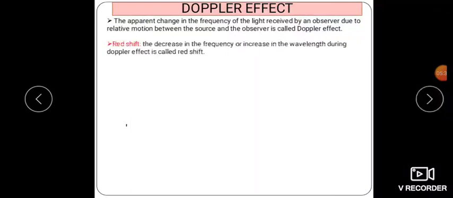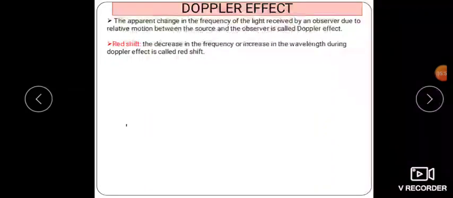This decrease in the frequency or increase in the wavelength during the Doppler effect is called the redshift. So here we have the redshift. Redshift means the decrease in the frequency or the increase in the wavelength during the Doppler effect.